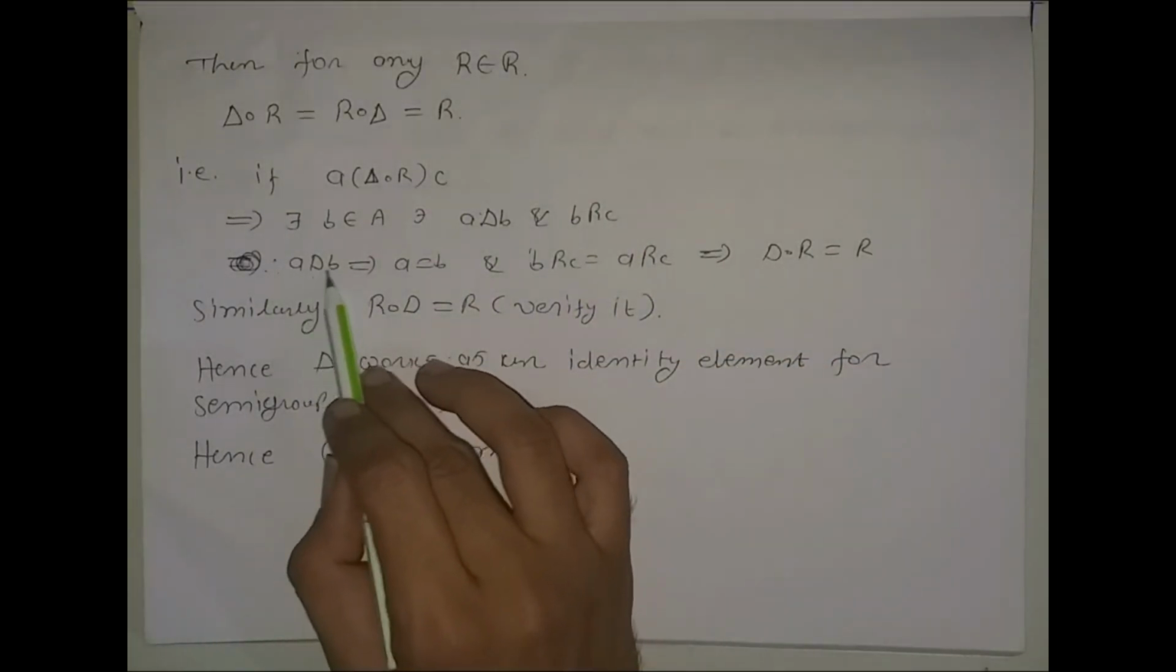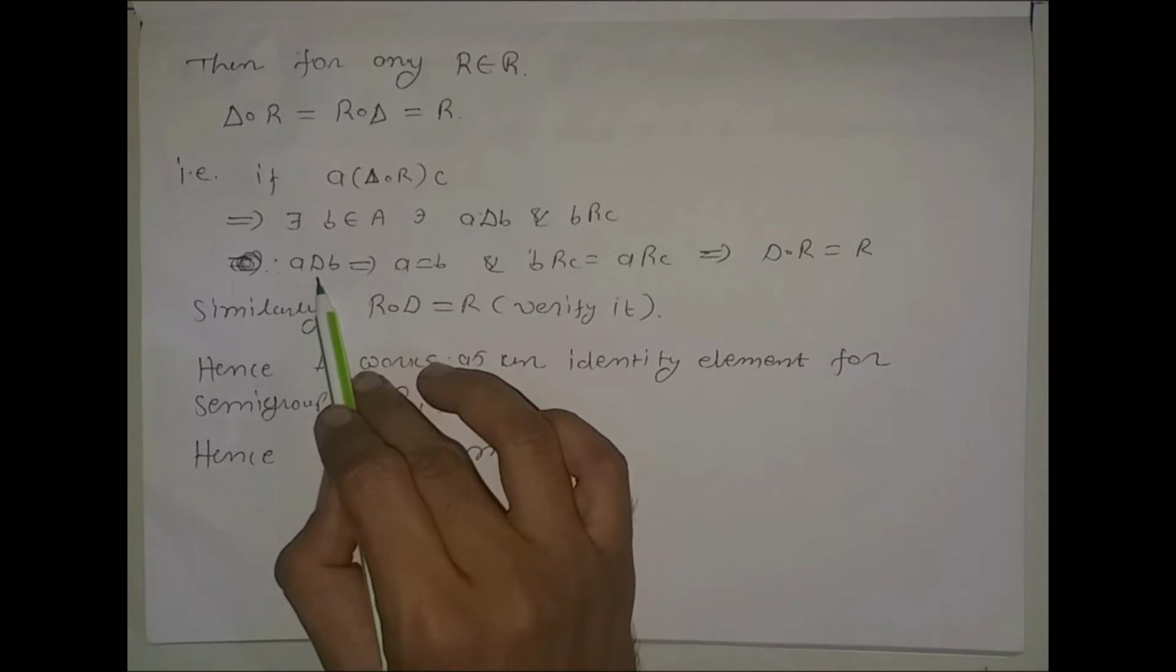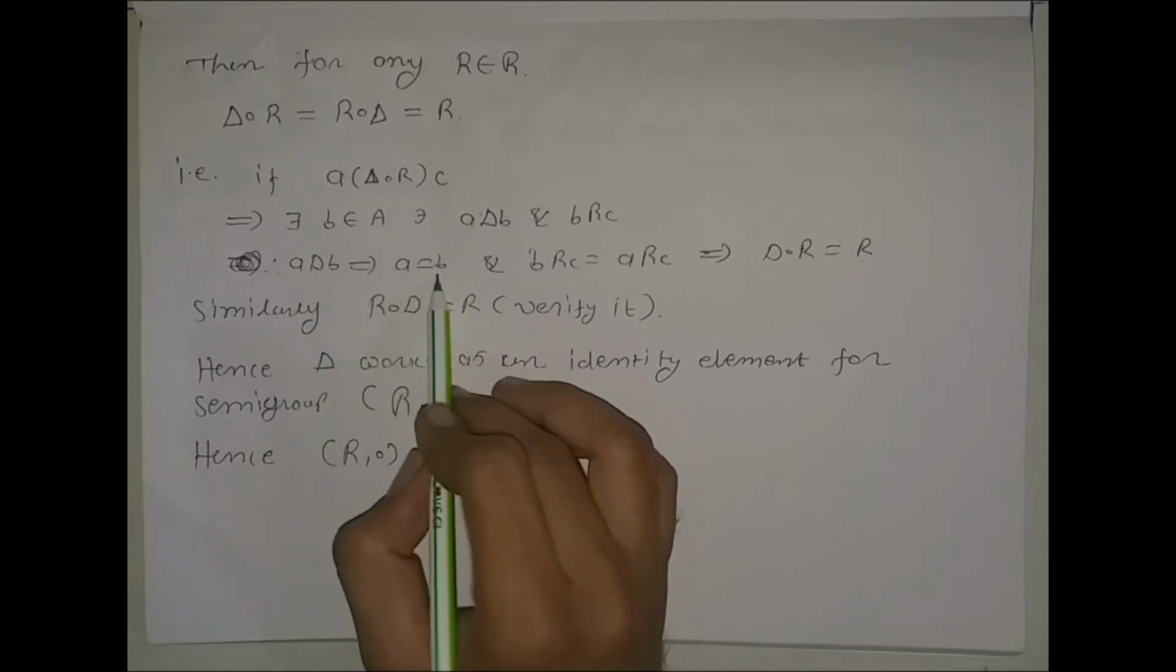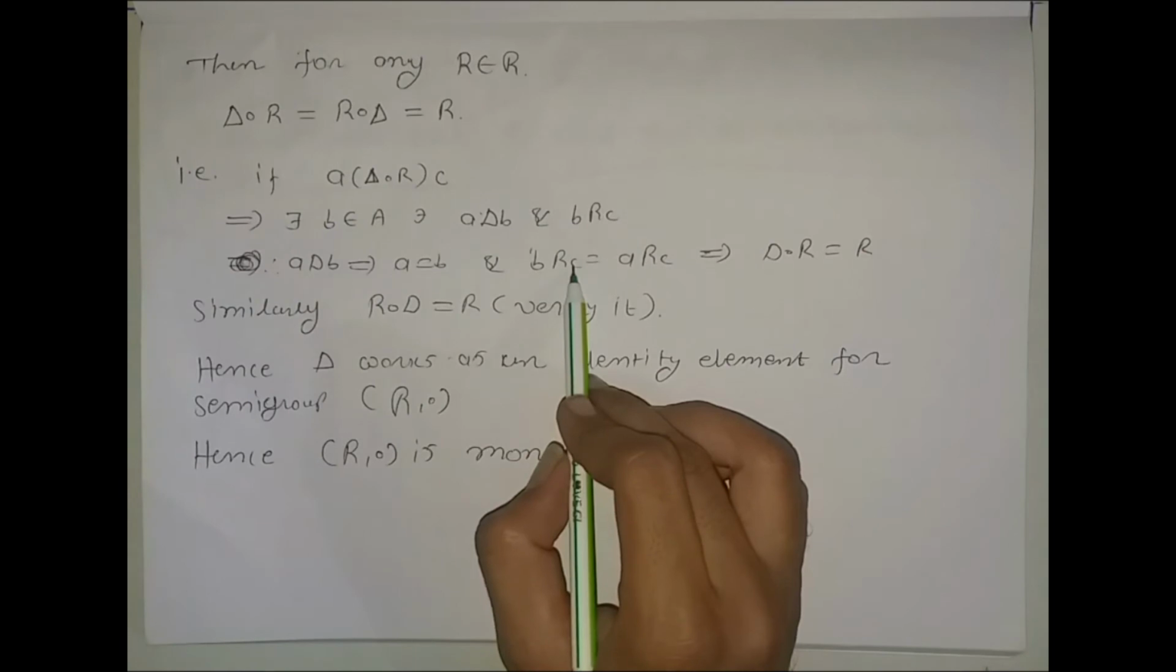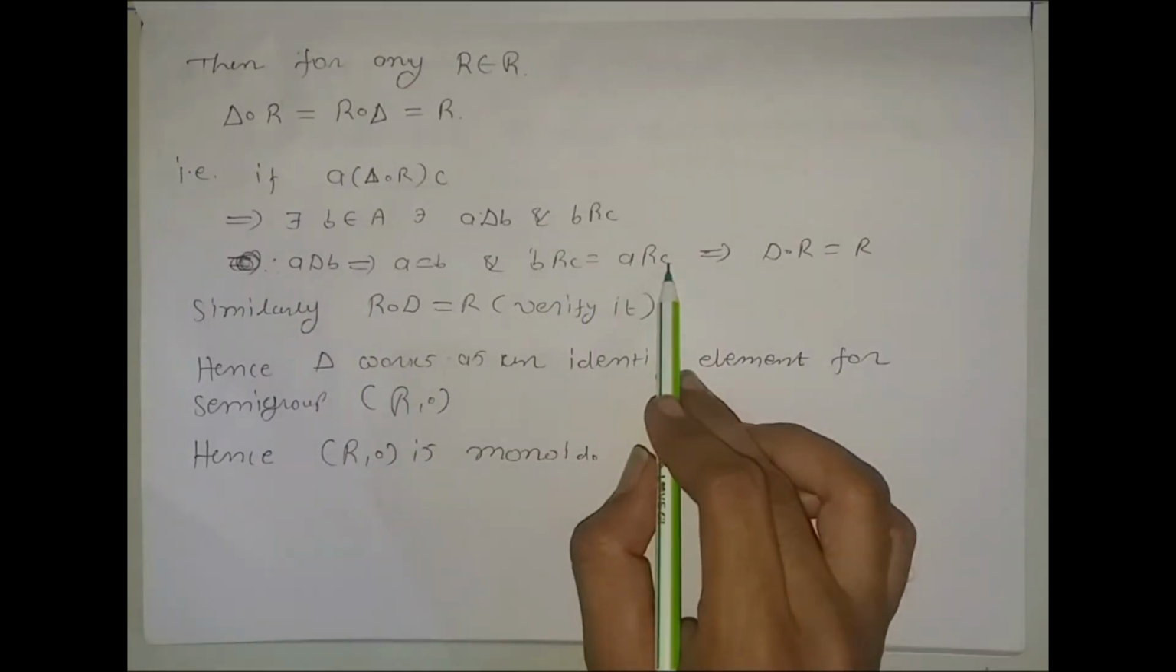Now a is related to b by the equality relation delta, that is, a is equal to b, and b is related to c. So we can say that a is related to c.